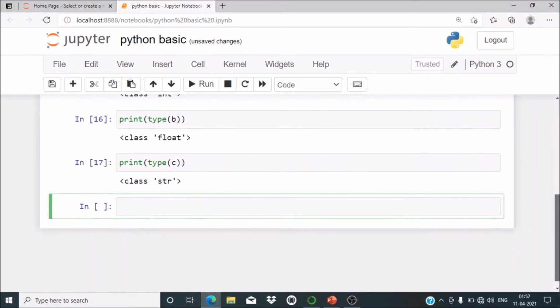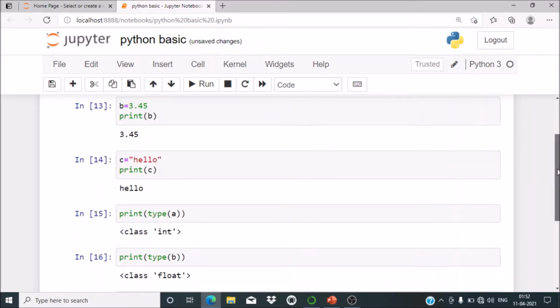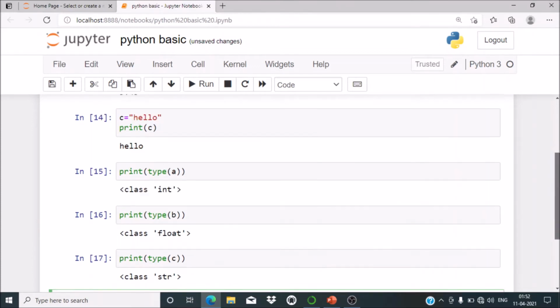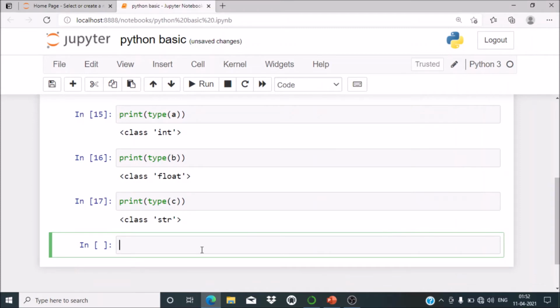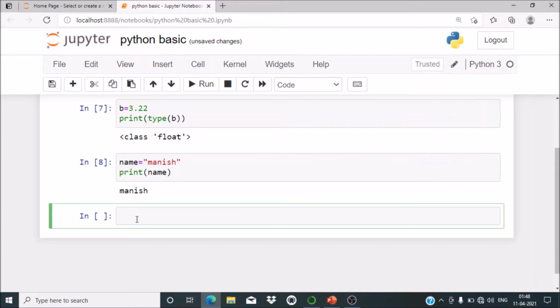Now a few more things I would like to tell you, that it is not necessary to have a single word or single character as a name of the variable. You can give a long name of the variable. Suppose name is equal to, in brackets, suppose Manish. So you can give a longer variable name, and you can print it, print name.